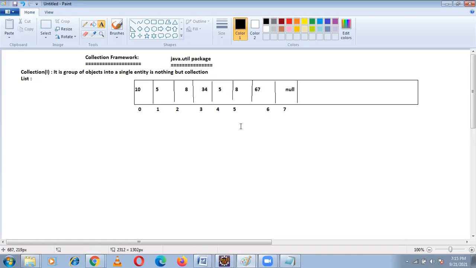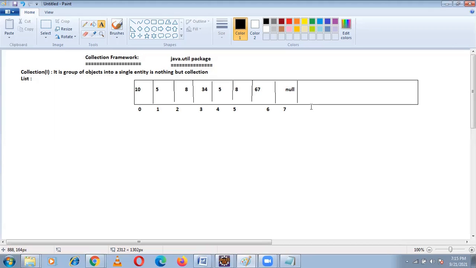Okay, I want to increase the size of list. You can increase or you can decrease the size of list. That is, the data structure for this list is what you call a growable array or resizable array.